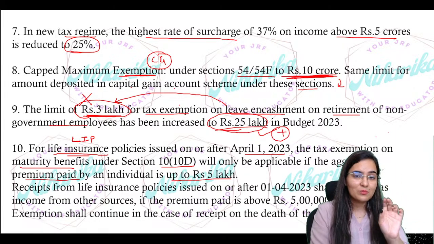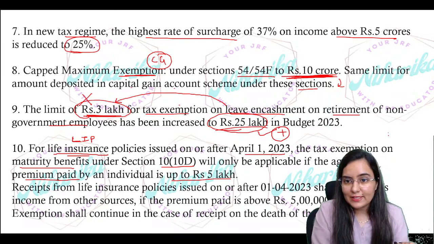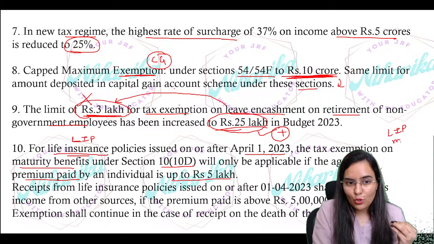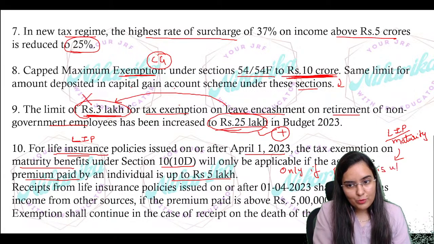So you will get maturity benefits on a life insurance policy only and only if your premium is up to 5 lakh rupees per annum.